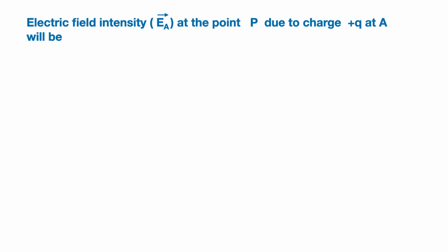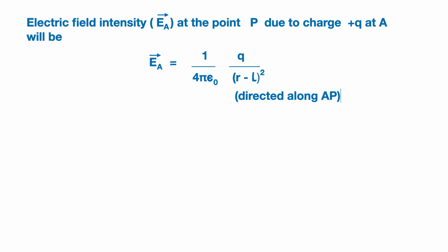The electric field intensity at the point P will be the vector sum of the electric field due to the charge A and that due to the charge B. Now the value of EA will be equal to 1 upon 4 pi epsilon 0 Q upon r minus L whole square. And this electric field intensity will be directed along AP because the electric field from a positive charge is always directed outwards. So we have written that it is directed along AP.